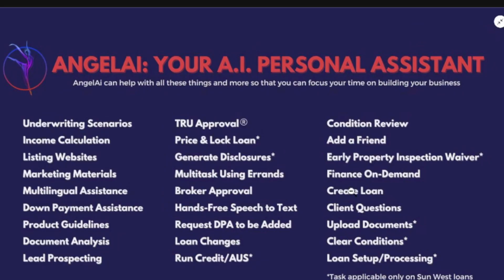Another member just joined. So you can request marketing materials, and that way it can be created for you, for social media, for example. It has multilingual assistance. So if you ever had any language barrier in the past, it's already crumbled, because the system will translate back and forth between Spanish, English, Russian, Dutch, Arabic, whatever it is. You can review down payment assistance programs too, and product guidelines. Everything is updated to the minute, so you don't have to worry about getting any data information.